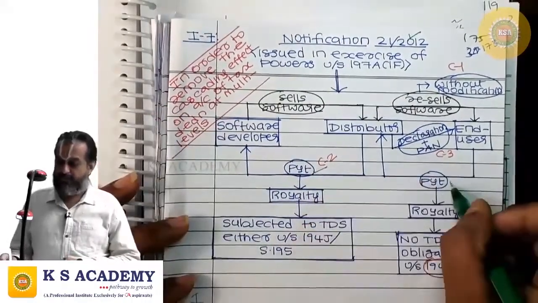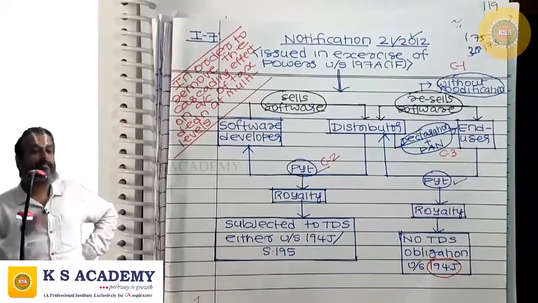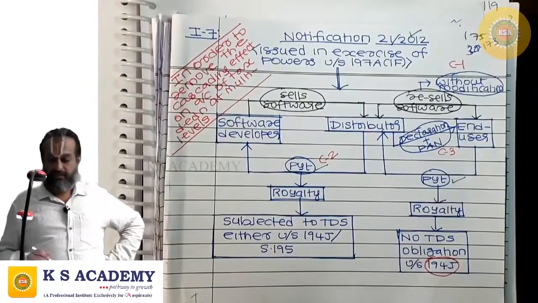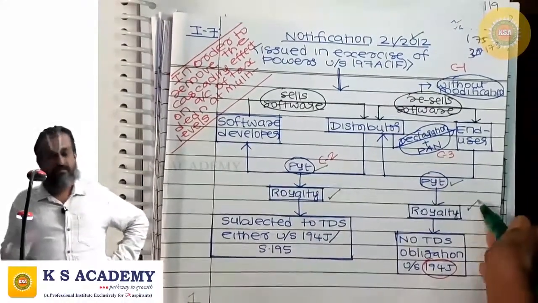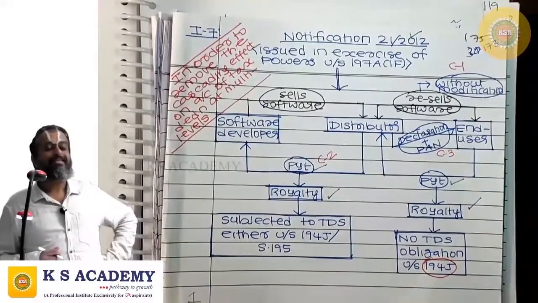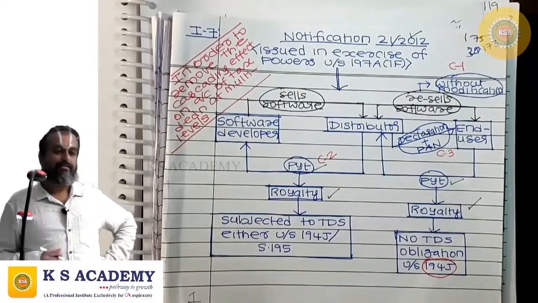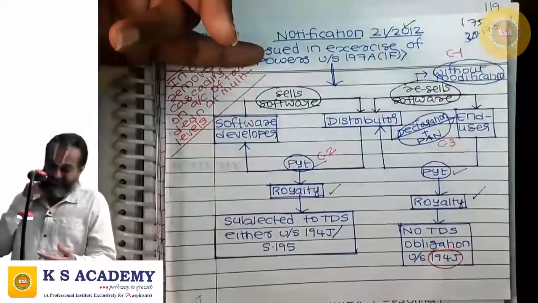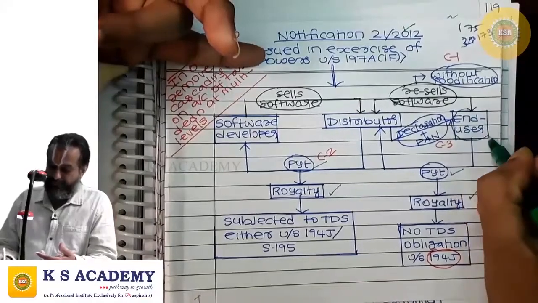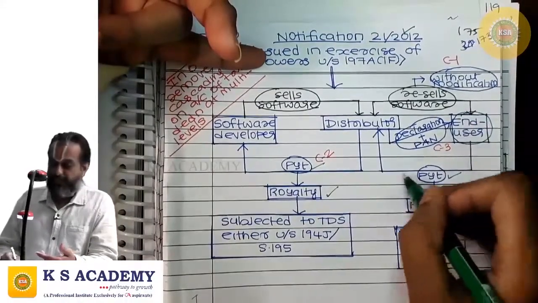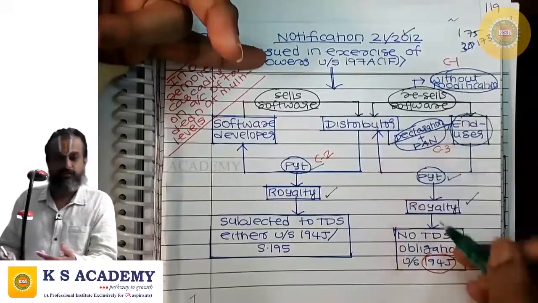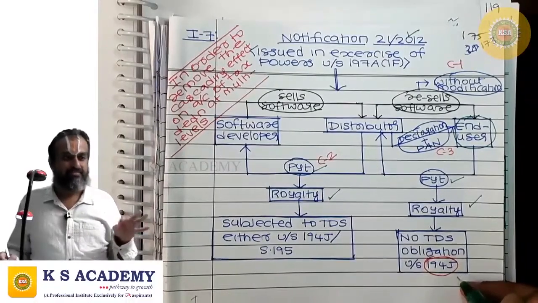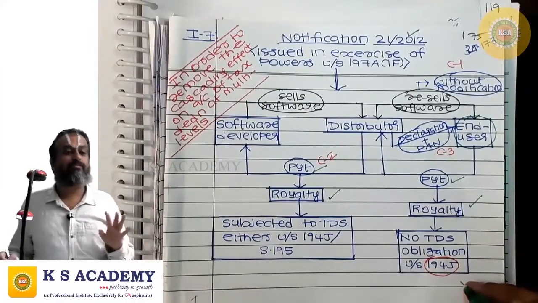Both are software payments, payments for purchasing the software. So this is also royalty, as per Explanation 4 to section 9(1)(vi). This is royalty. Now the end user, when he is making software payments to the distributor, has no TDS obligation under 194J.